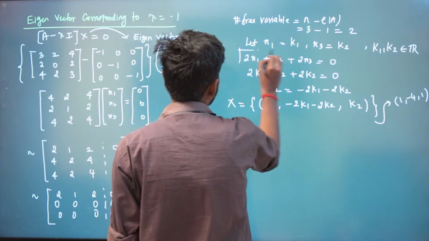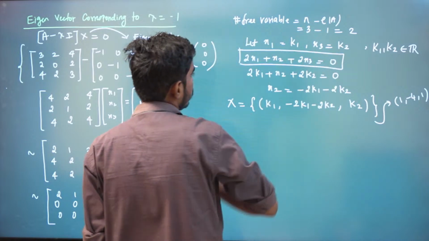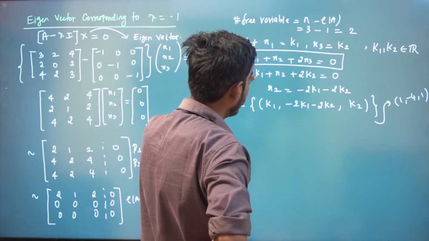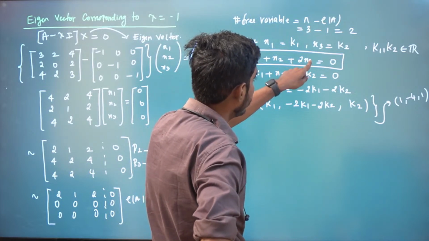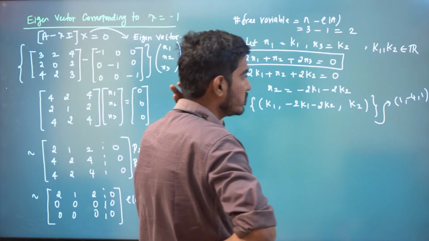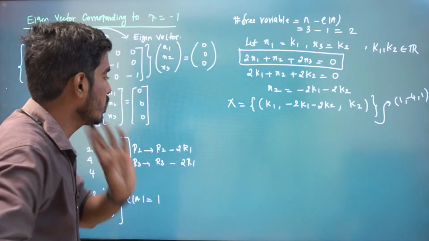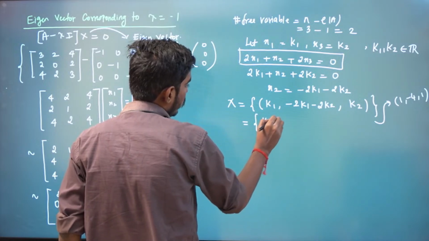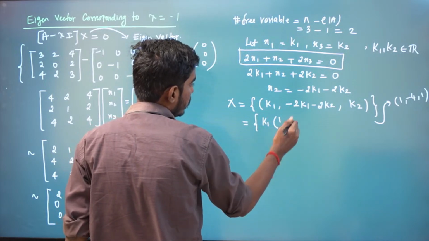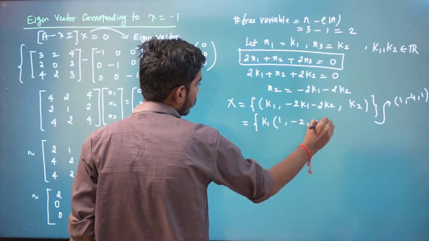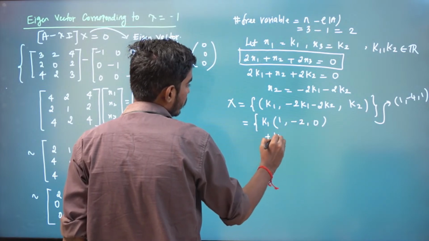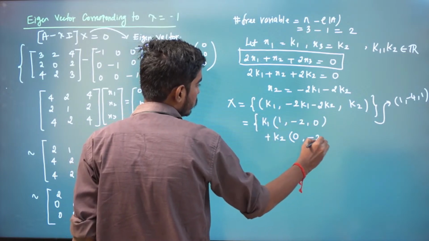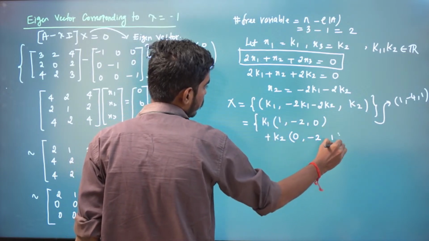2x1 plus x2 plus 2x3 is 0, right? So you put x1 to be 1. So what do you have? 2 times 1 is 2, 2 times 1 again is 4, minus 4, which is 0. So it is satisfying. Can I write this as k1 times (1, minus 2, 0) plus k2 times (0, minus 2, 1)?